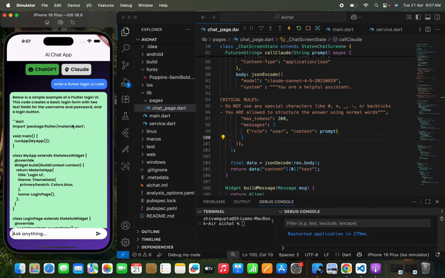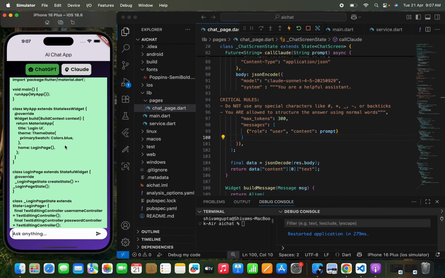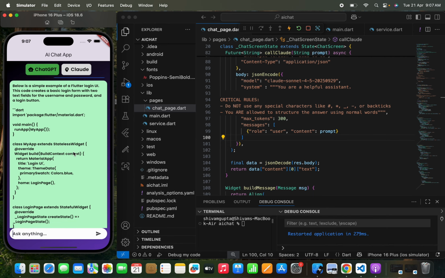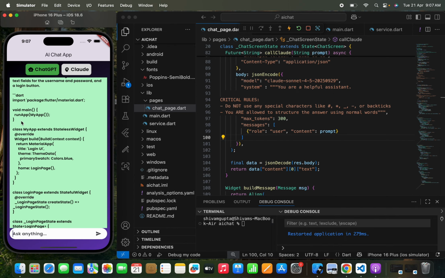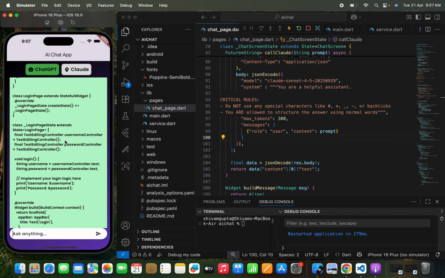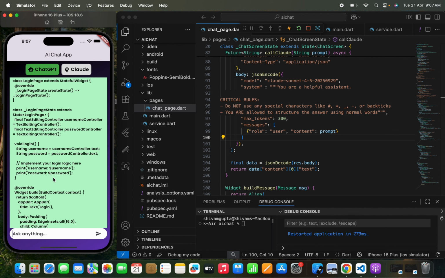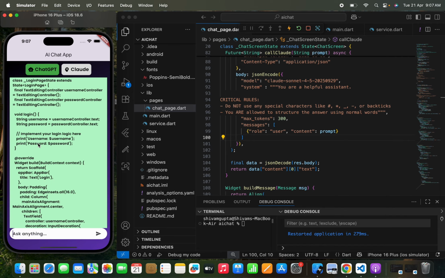So here you can see that it shared with me the complete login page UI code. It has written that below is a simple example of a Flutter login UI. This code creates a basic login, and it has written a main.dart page code and the login page code you can see over here. All the things have been shown in a very structured manner, like void login.